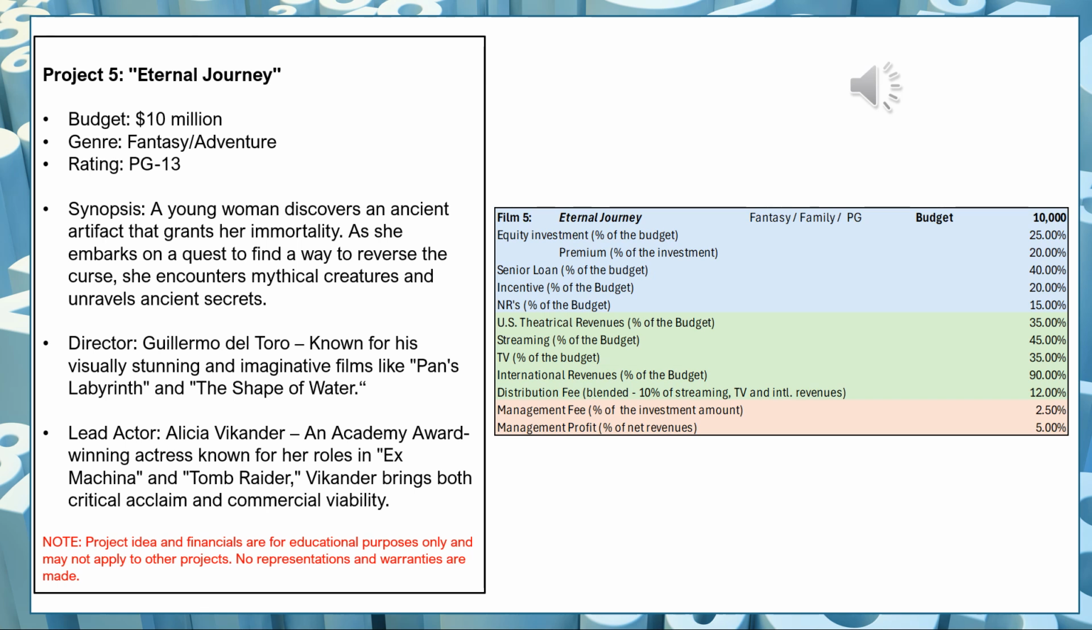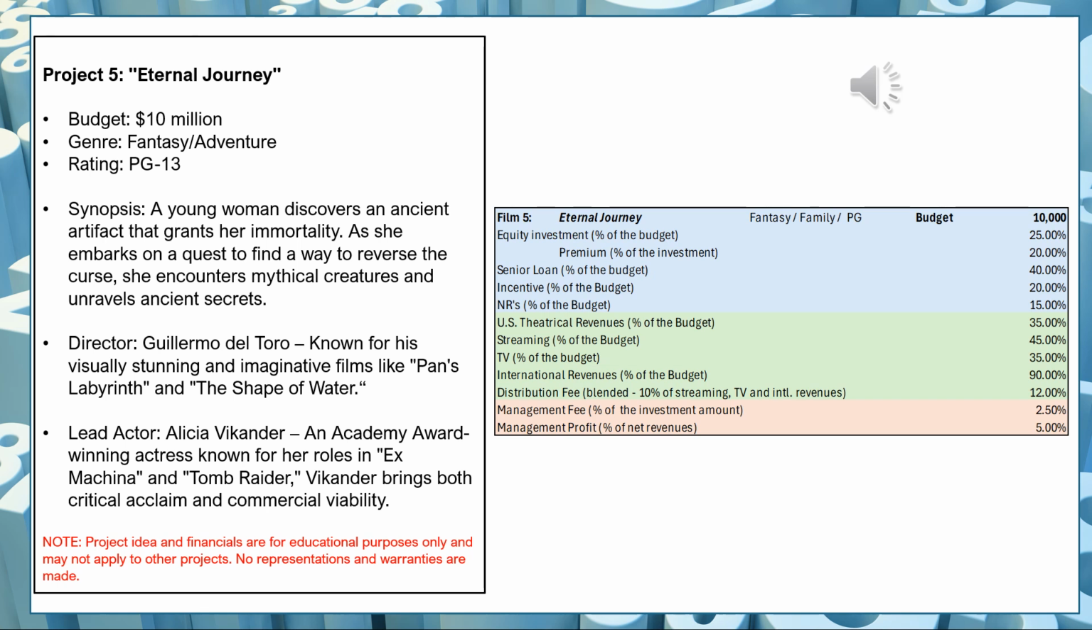Eternal Journey is a $10 million fantasy adventure that is rated PG-13, and it's about a young woman who discovers an ancient artifact that grants her immortality. As she embarks on a quest to find a way to reverse the curse, she encounters mythical creatures and unravels ancient secrets. Guillermo del Toro, known for Pan's Labyrinth and The Shape of Water, is the director, and Alicia Vikander, known for Ex Machina and Tomb Raider, will play the lead.